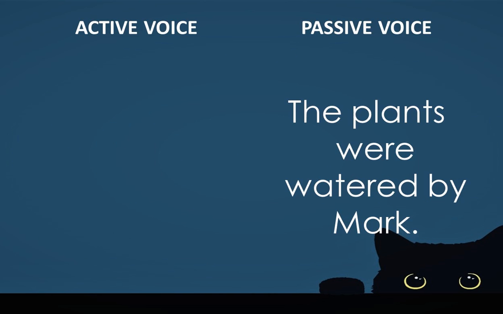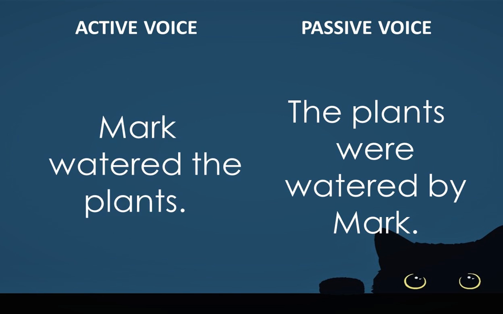Second, the plants were watered by Mark. Again, this sentence is in passive voice and we are going to turn it into active voice. Like what we did in the first sentence, we have to put the by phrase, the passive voice, to the first part of the sentence and put the former subject after the verb. The active voice of this sentence should be Mark watered the plants.